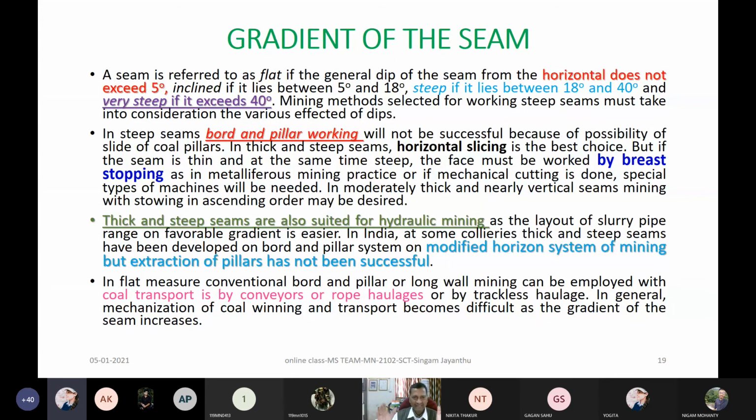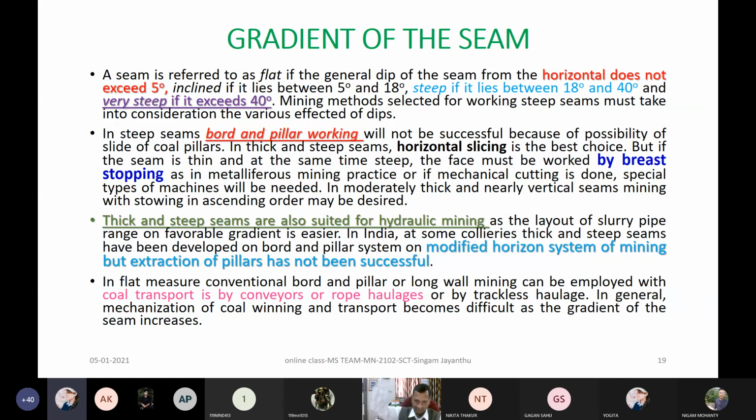He has given, and many must have gone through that book on underground mining of coal, some methods like the descending shield method, right? The Tipong method, as people used to say, can sometimes be in ascending order with stowing. So the lower portion you extract and then fill it and go up, up. That is ascending order.